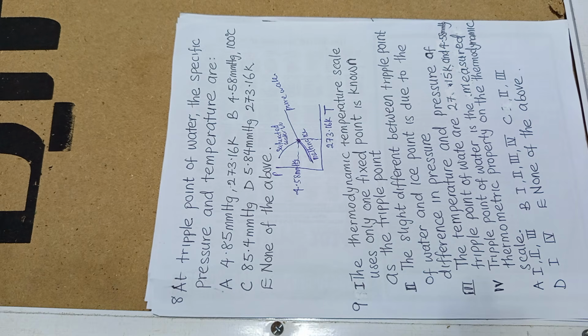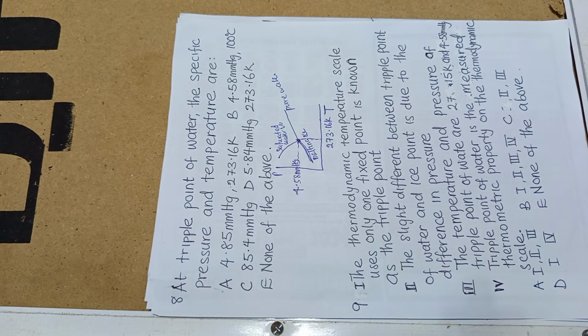Also, don't forget that the triple point of water is the only fixed point measuring the thermometric property on the thermodynamic scale. That means the thermodynamic scale has only one fixed point, called the triple point. Now the second one says the thermodynamic temperature scale uses only one fixed point known as the triple point. Yes, correct.